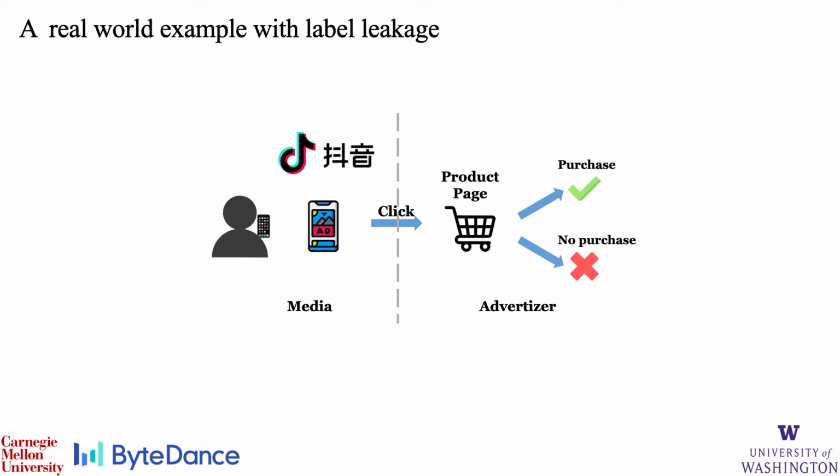For this same user, the two parties have different features. The media platform has the features of the user's interest and viewing history, while the advertiser has the binary label of whether a purchase is made or not. In many real-world scenarios, the advertiser is unwilling to share its users' purchase information with the media platform due to privacy and business secret considerations. As a result, for both parties to jointly learn a model that predicts users' purchase behavior, we can formulate this as a two-party split learning problem. The main question that we study in this work is whether the label information can still be leaked in the split learning setting where no raw data is communicated.